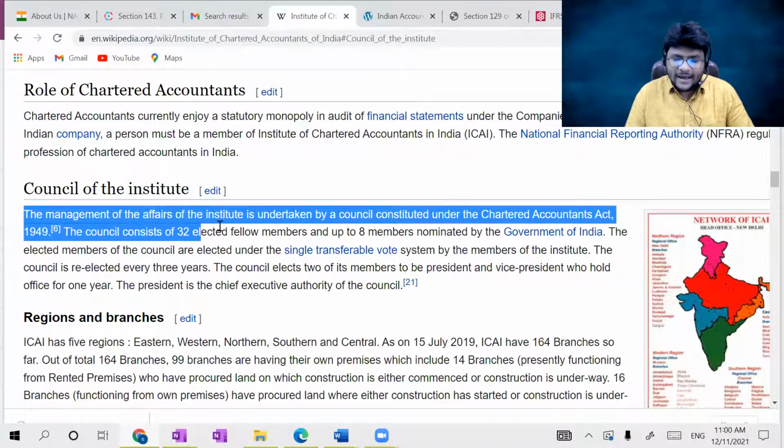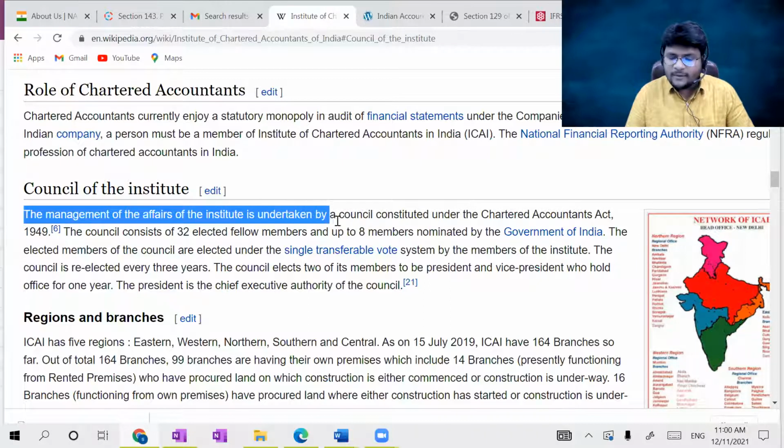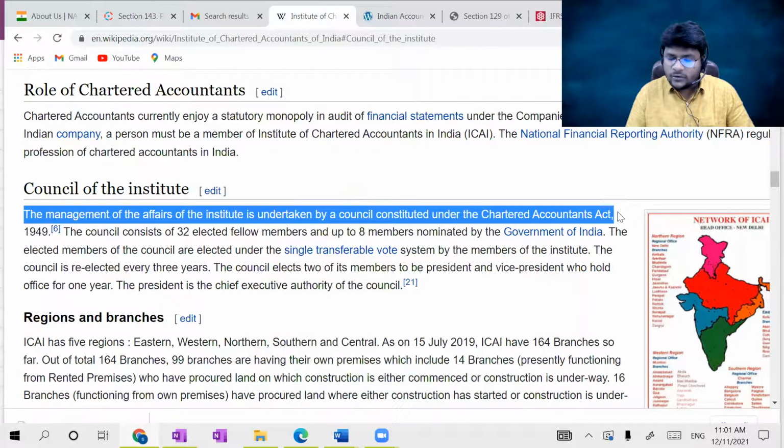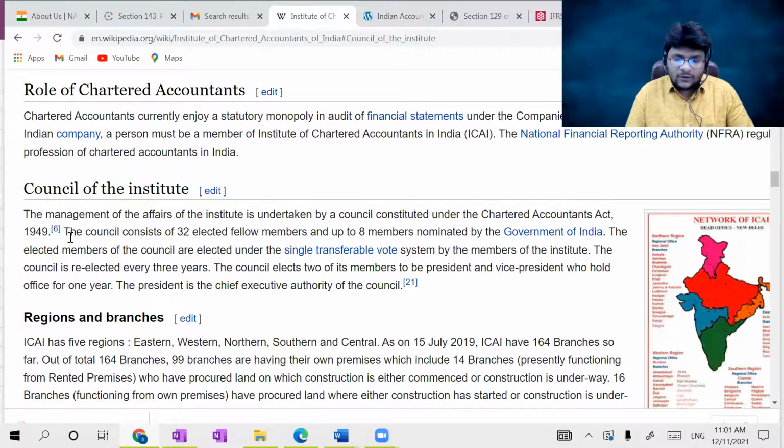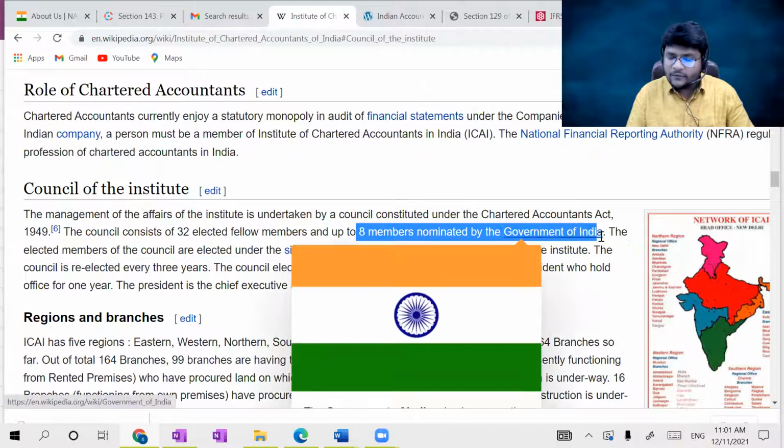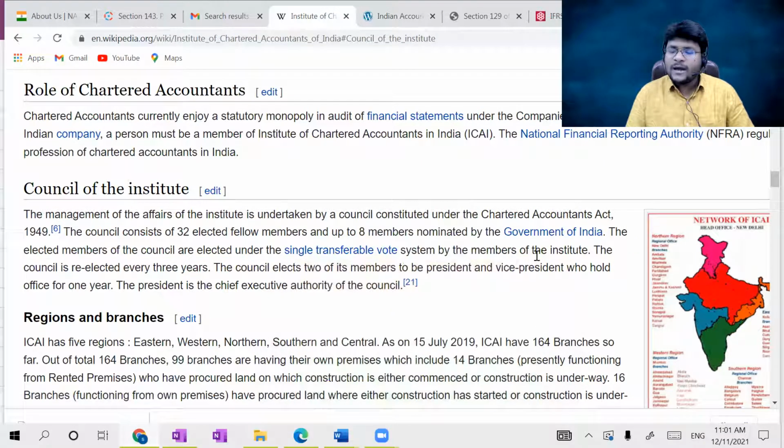The management of the affairs of the institute is undertaken by a council. Ultimately, who will manage the affairs of the ICAI? A council constituted under the Chartered Accountants Act 1949. The council consists of 32 elected fellow members. For that purpose only, elections happen. Those are known as central council elections. And up to 8 members are nominated by the Government of India. Sir, 8 members will ultimately be nominated by the Government of India. Total 32 plus 8 is equal to 40.